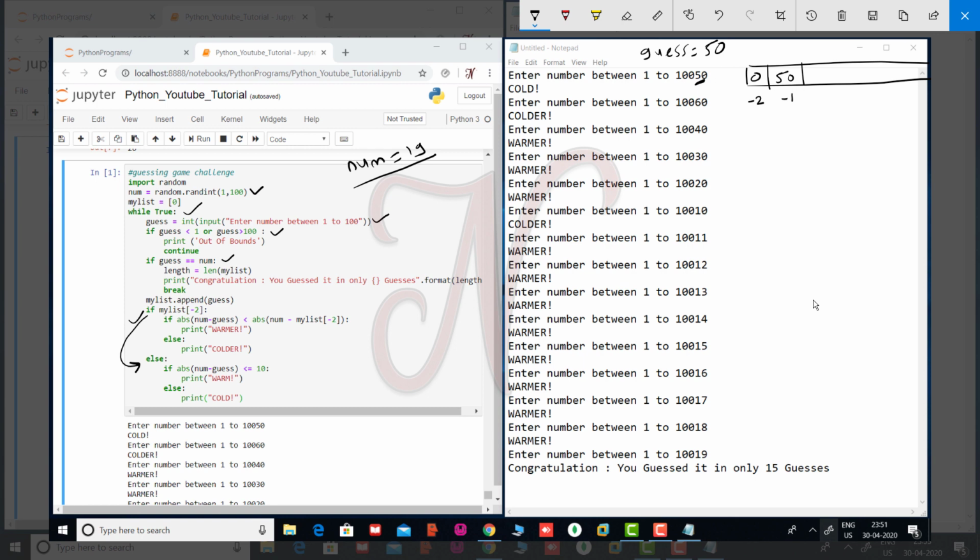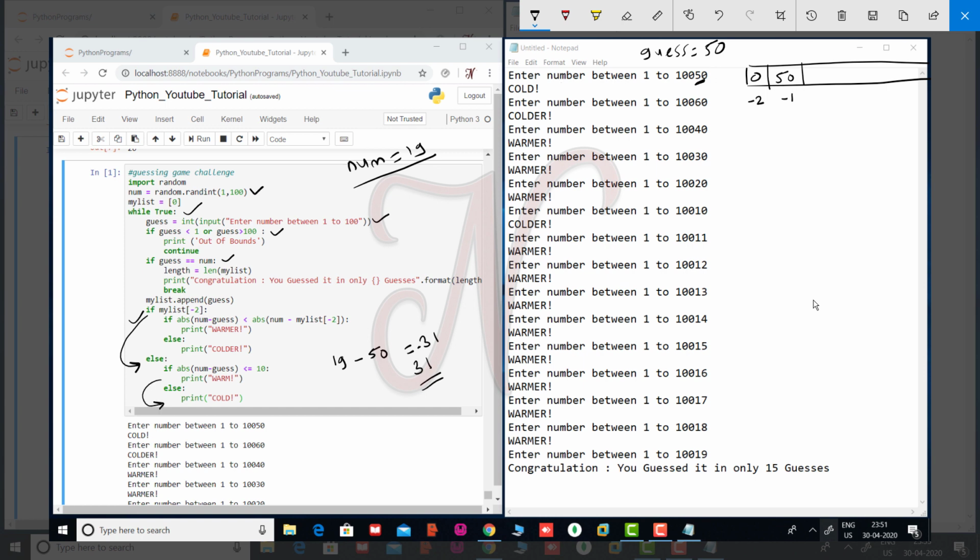So in this else, see here, num minus guess. So my num is 19 and my guess is 50. So difference is -31. Okay, so this is my ABS function. So convert this negative difference into positive. So my now difference is 31. Less than or equal to 10? No. So my first output is cold.